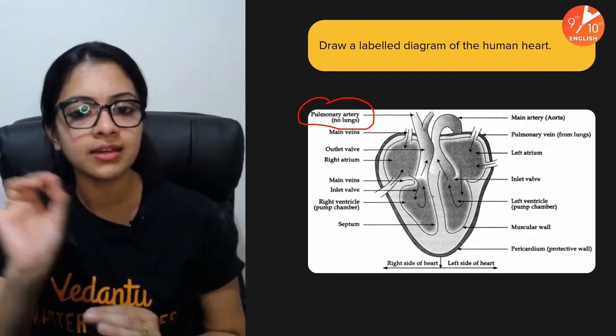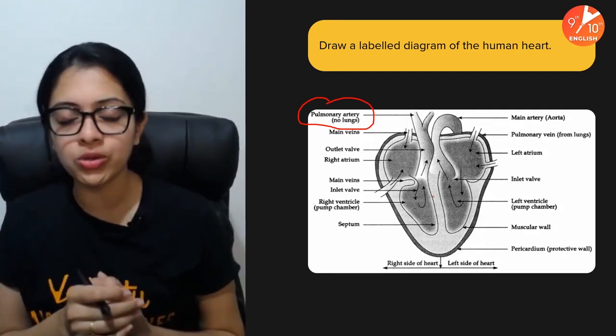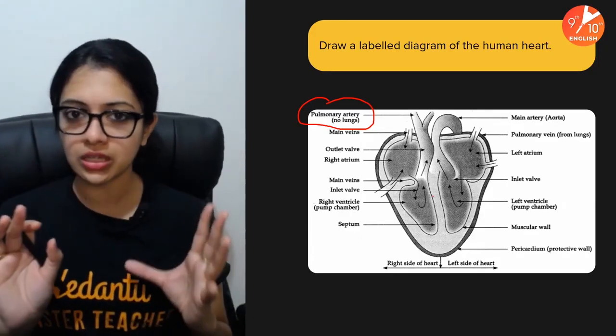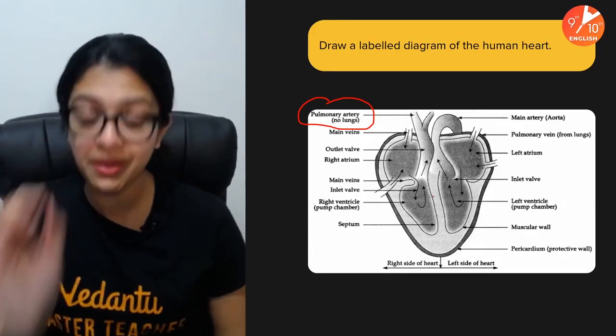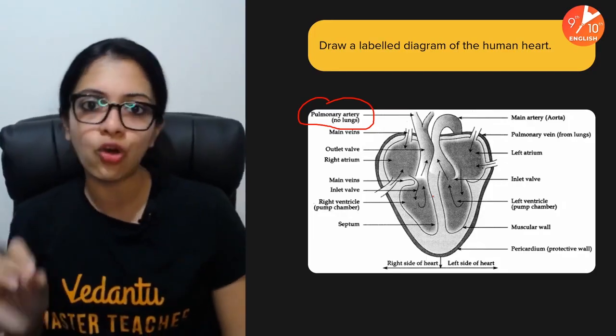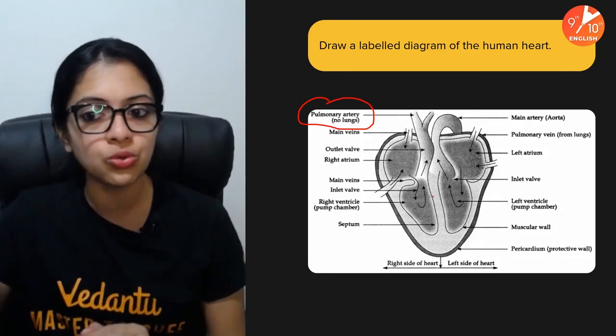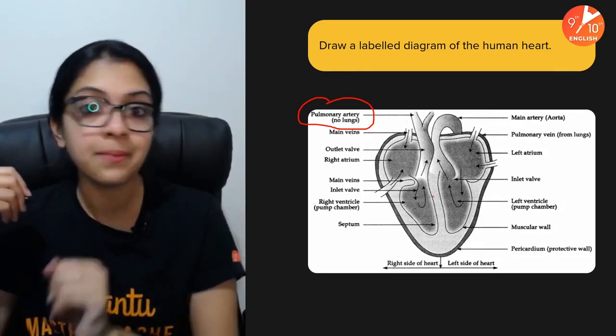All right, and as I have probably told you earlier, try and keep everything in capital letters. If at all you think your handwriting is not legible enough, especially try and keep all the labels in block letters or capital letters. As much as possible, please don't use running letters in labeling diagrams.